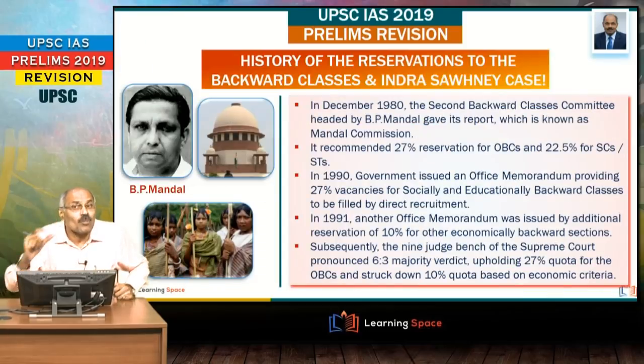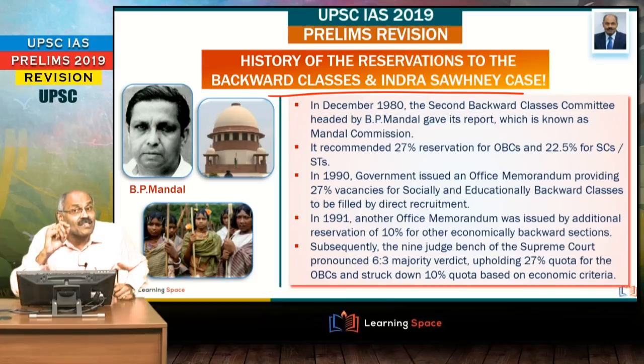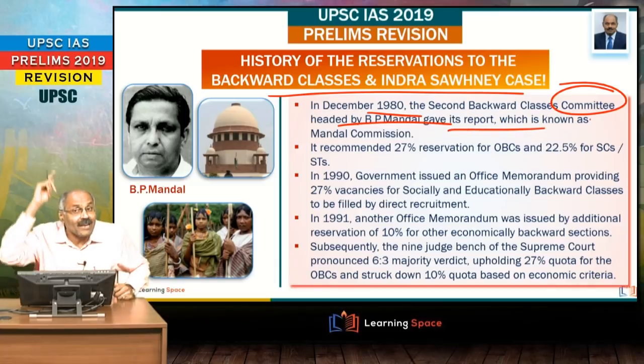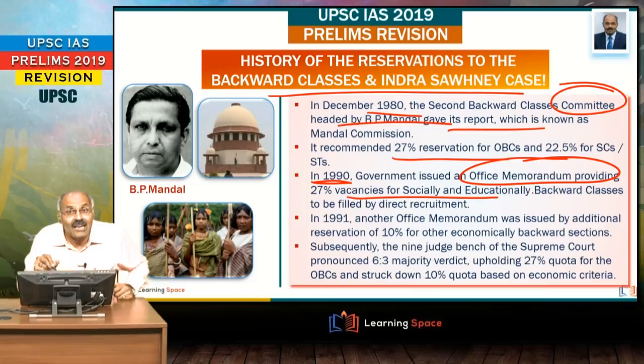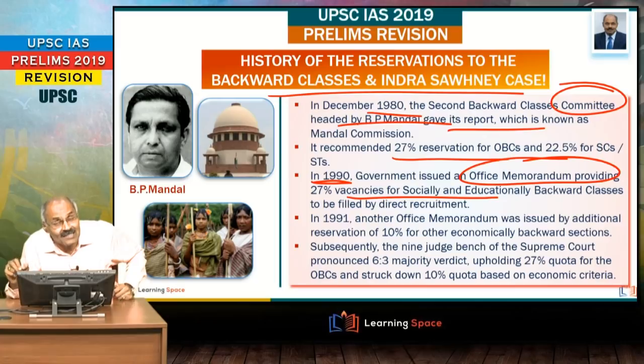Right friends, let us go back to the history of the reservations to the backward classes and what is the origin of Indira Sahni case. Right friends, in 1980, second backward classes committee headed by BP Mandal that gave its report. We are going back to 1980, and it recommended 27% reservation for OBCs. And what the government has done is, in 1990, government issued office memorandum providing 27% vacancies for socially and educationally backward classes to be filled by the direct recruitment.